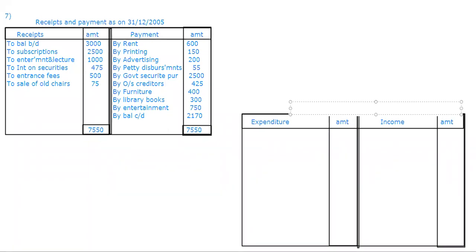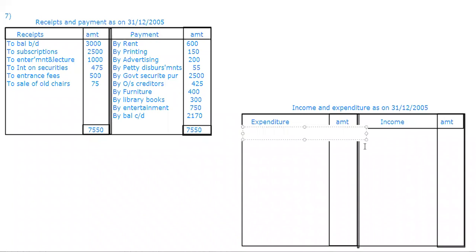So, income and expenditure as on 31st June. So here we are going to have first capital. Not capital, sorry. First here I'm going to take all the income side things. So first we are going to take by subscription.